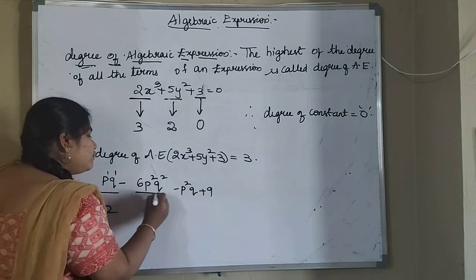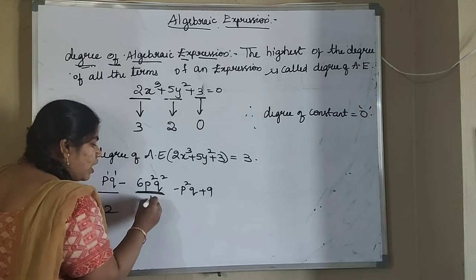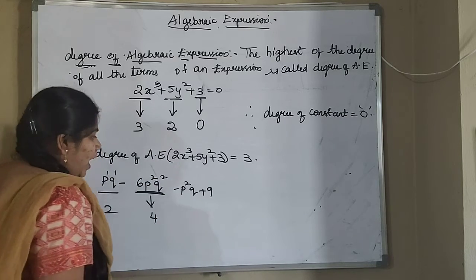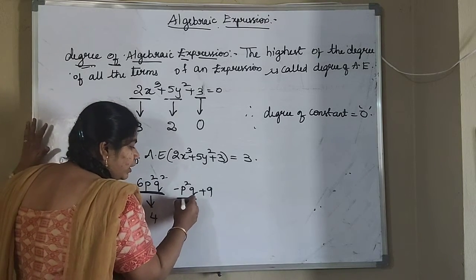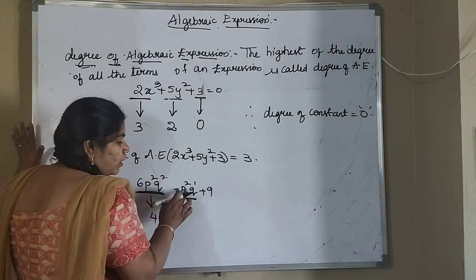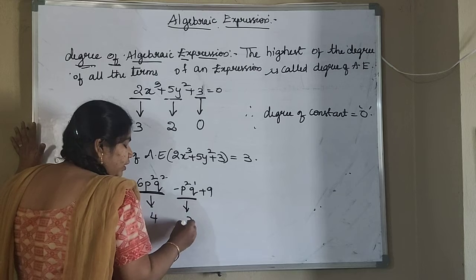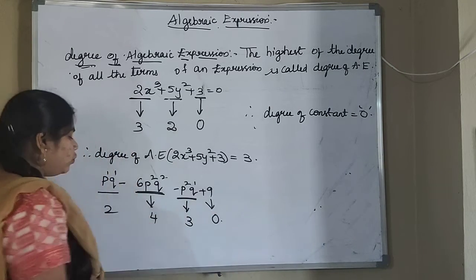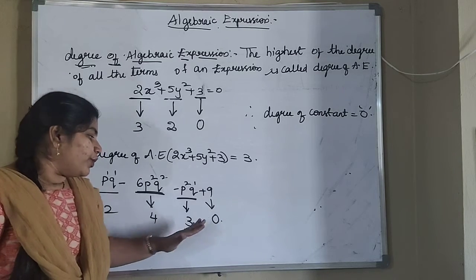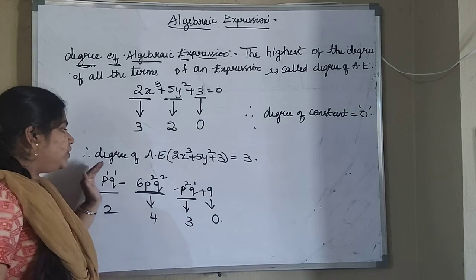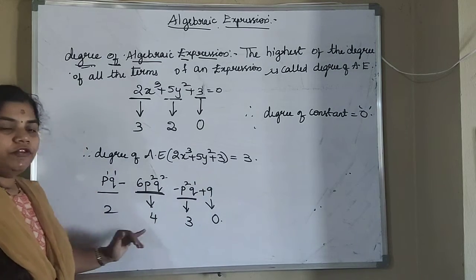Now the degree of 6P square Q square will be how much? 4, since 2 plus 2 is 4. And what is the degree of P square Q? The P exponent is 2 and the Q exponent is 1, so 2 plus 1 will be 3. And what is the degree of the constant? That will always be 0. From all these terms, what is the highest degree? 4. So the degree of this algebraic expression will be 4 here.